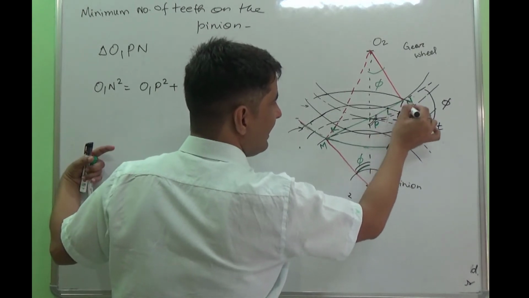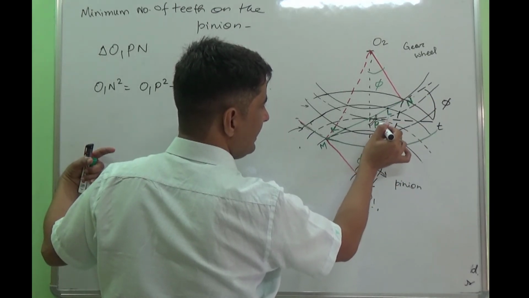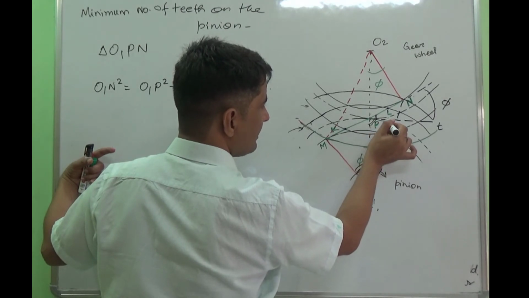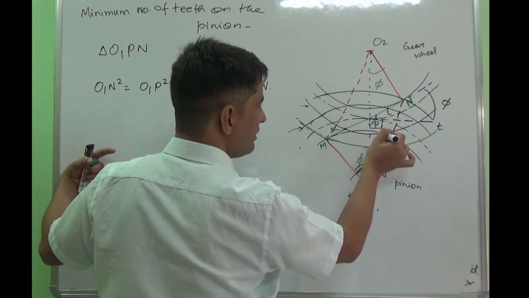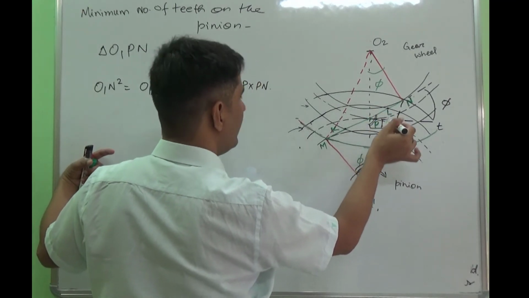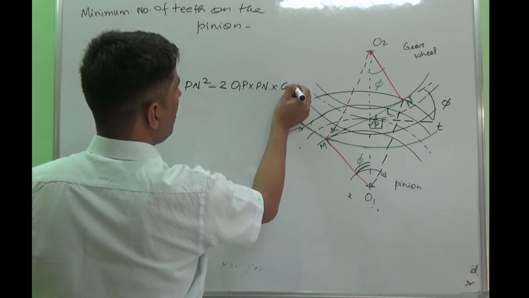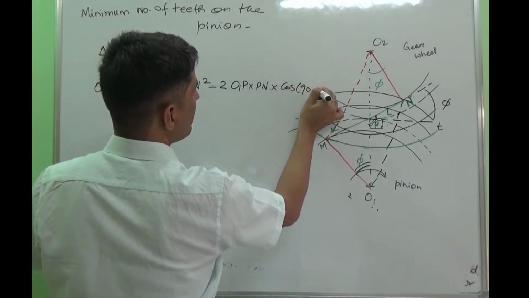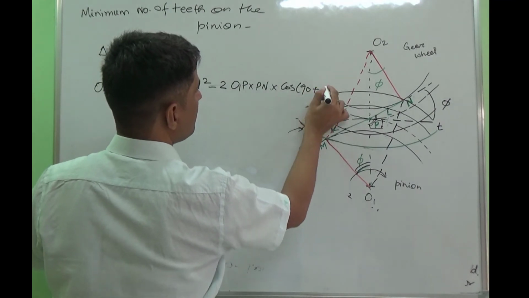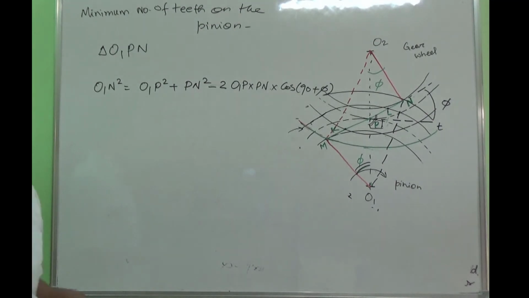As you know, this angle is phi and the angle between the center distance line and this line is 90 degrees. So the total angle becomes 90 plus phi, multiplied by cos of 90 plus phi.